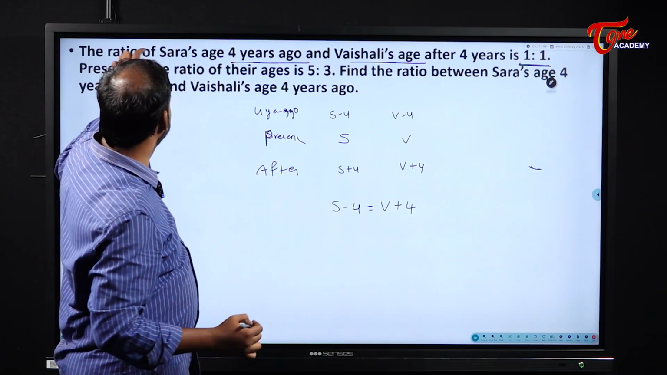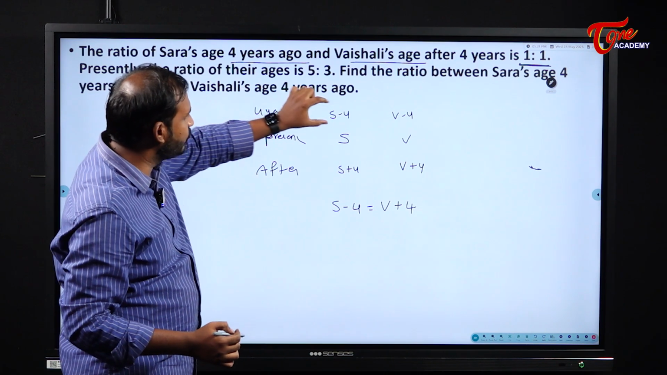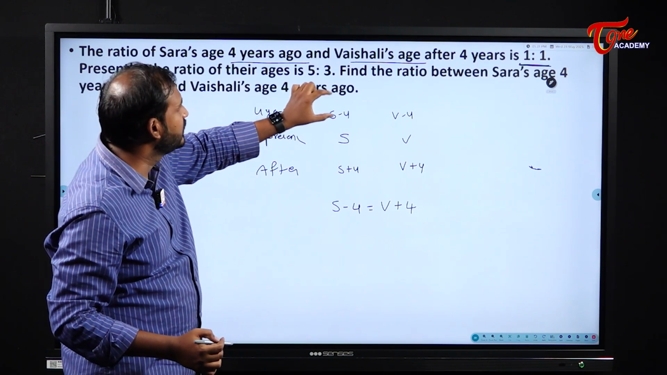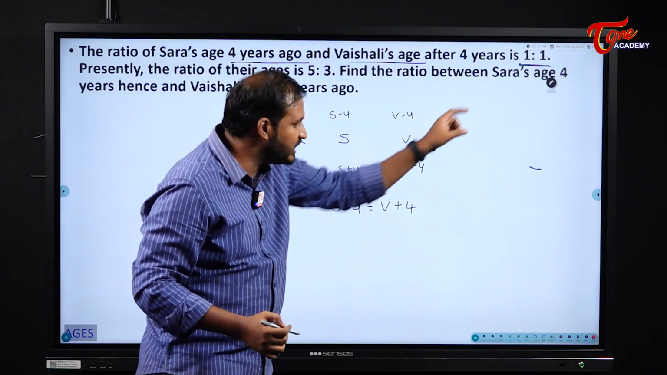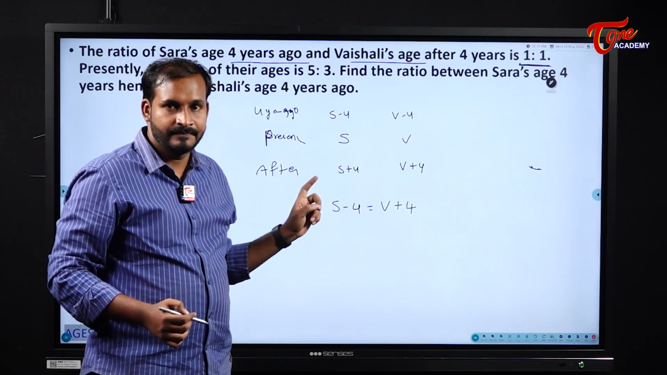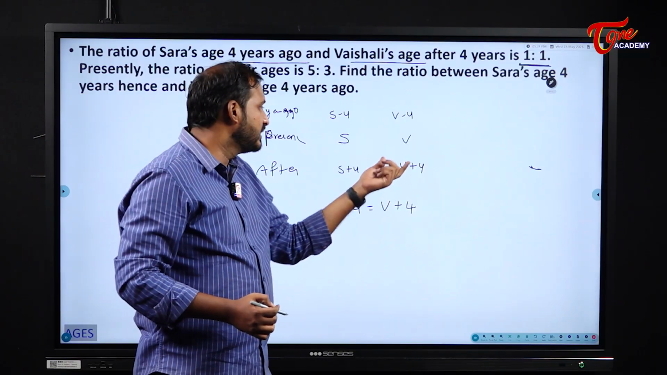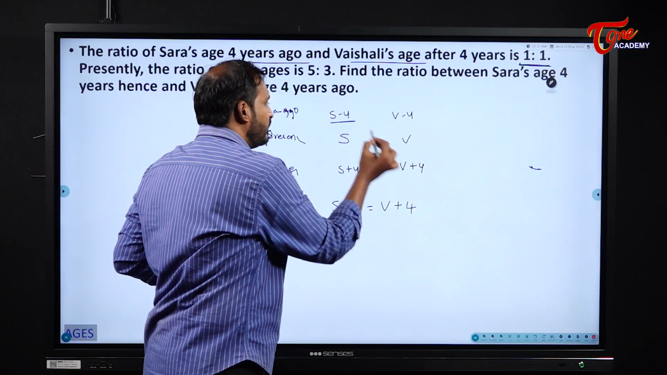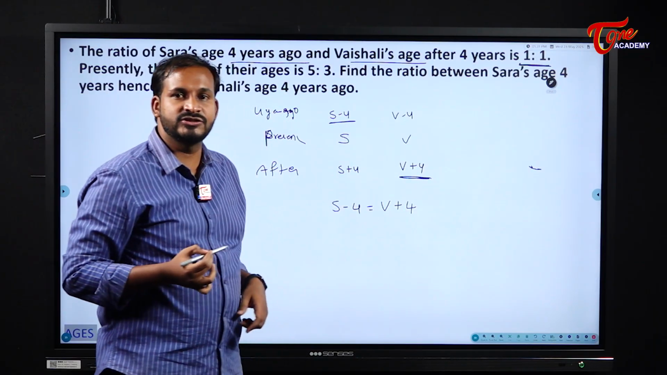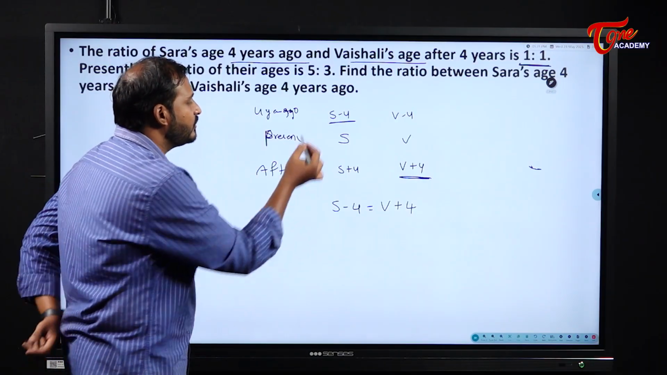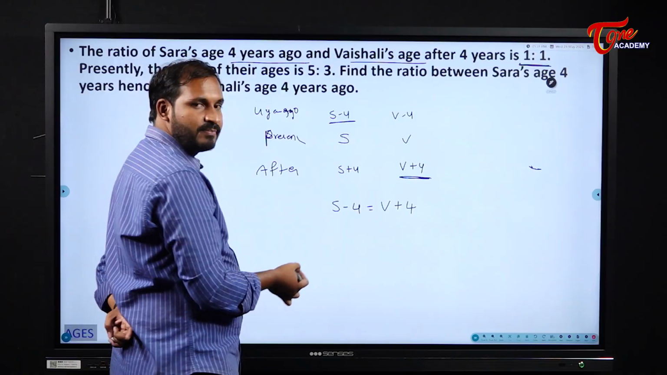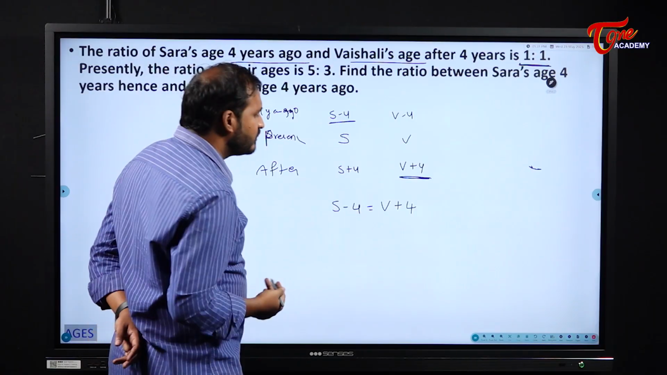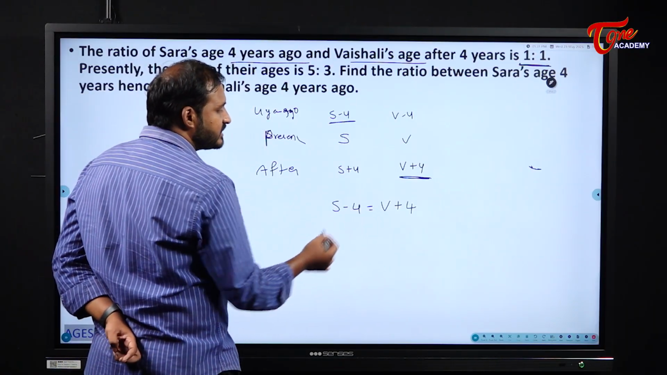1:1. See here, the ratio of Sara's age 4 years ago. 4 years ago our age is S minus 4. And Vaishali's age after 4 years is how much? 1:1. That means this value will be equal to this value. 1:1 means what? Equal. If you have any doubt, you can write as S minus 4 by V plus 4 is equal to 1/1. Anyway, you will get the same answer. Now what happens here? Please observe here.